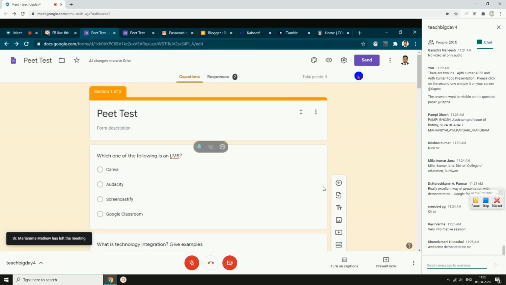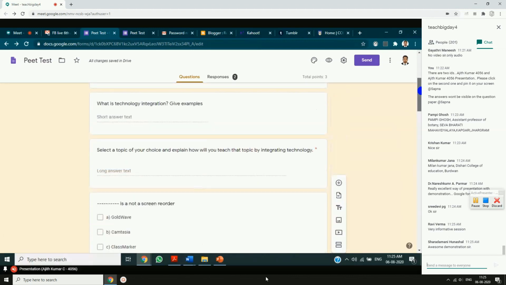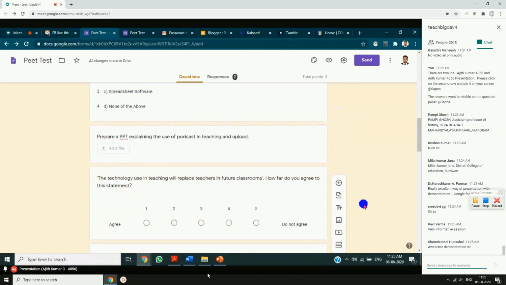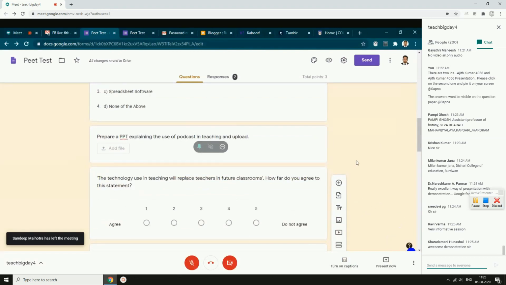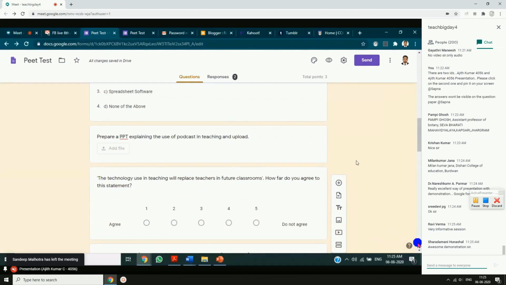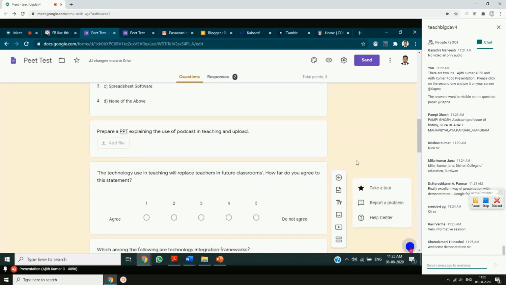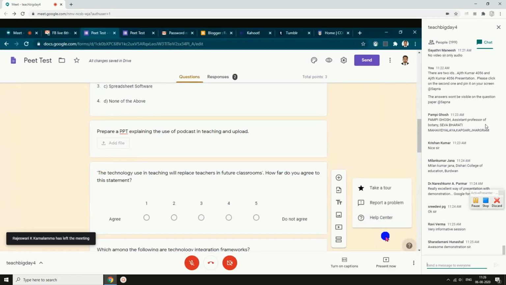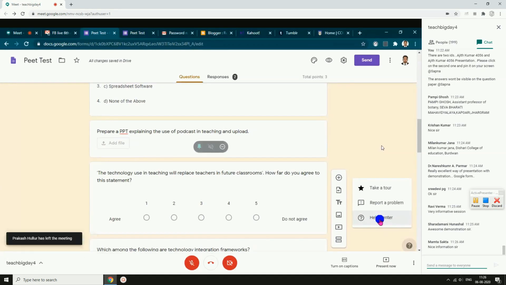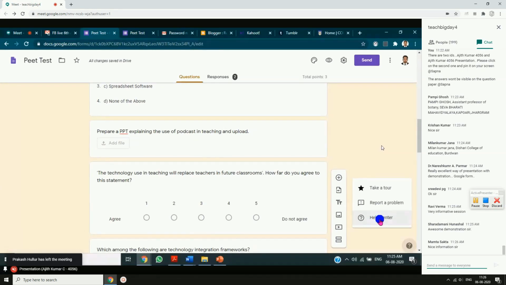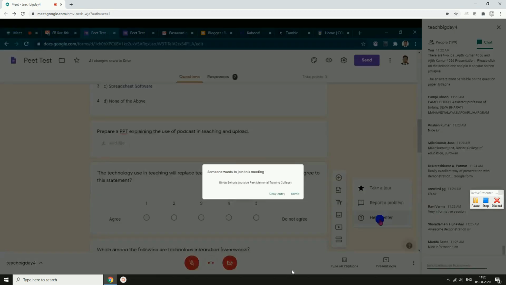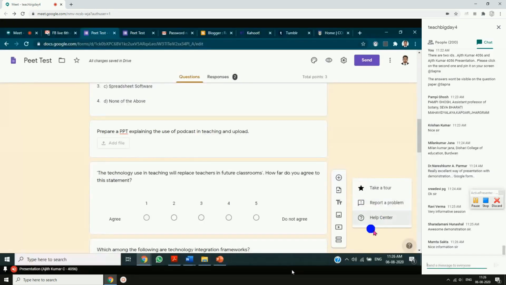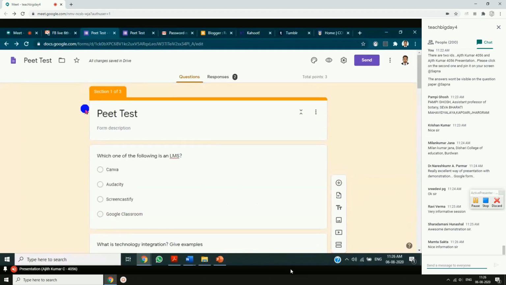Okay, friends, now I am stopping that. We have almost discussed the features which are available in the Google Form. In most of the Google tools, you will find a question mark on the right lower part. You can click on that question mark and report a problem, or go to the help center. If you find any difficulty when you are working on Google Form, there is a big community working behind it, teachers using the Google Form. So you can post your queries, then the teachers using Google Form will reply to your queries. This is the other way of working effectively with Google Form. This is done.